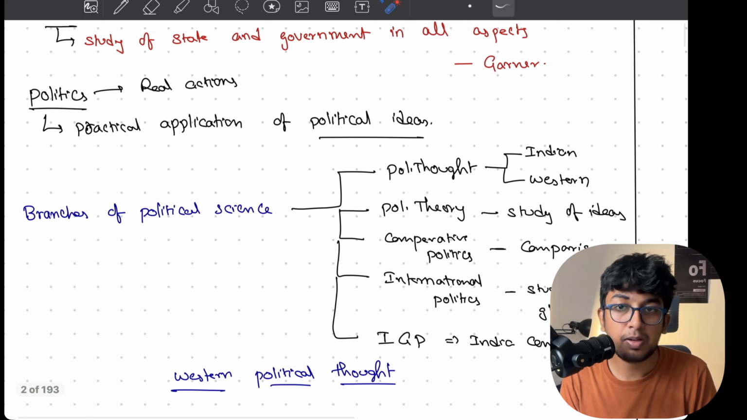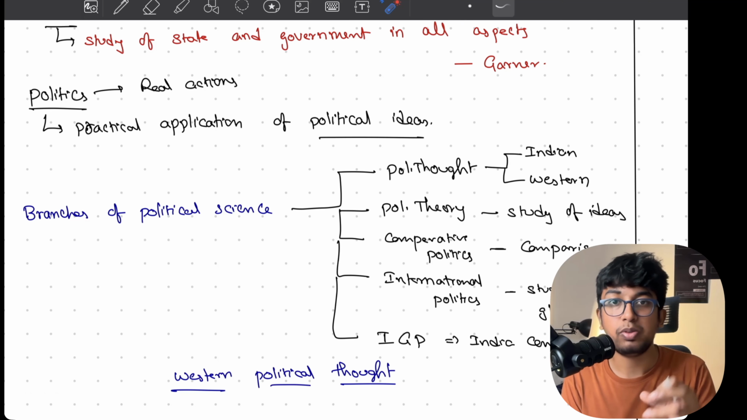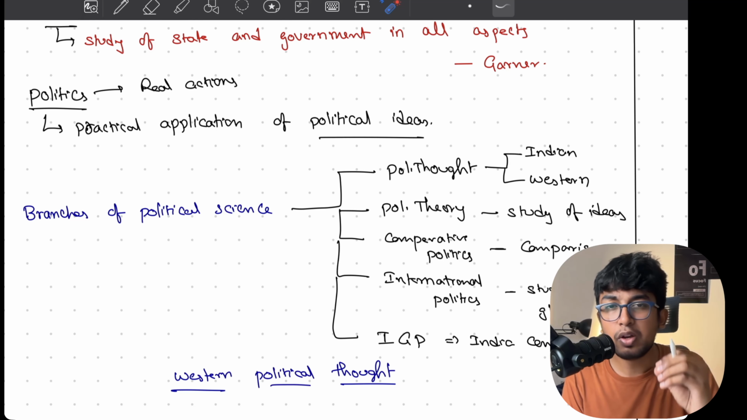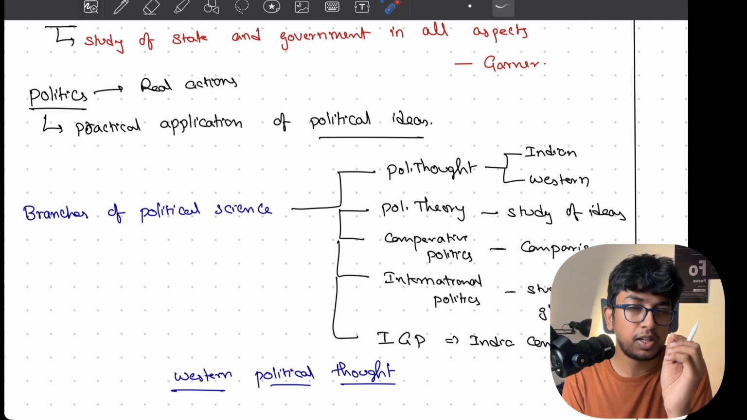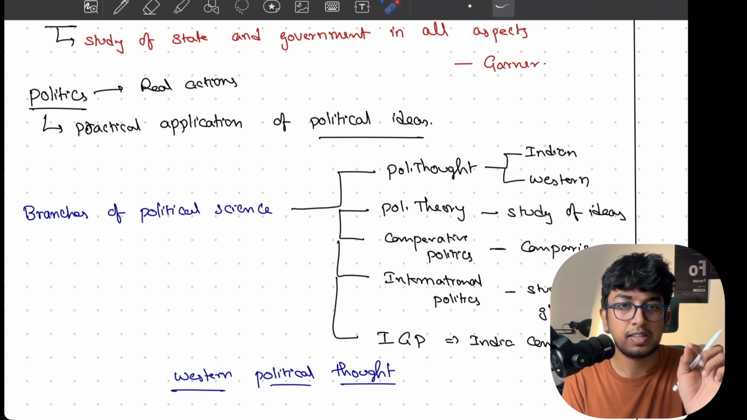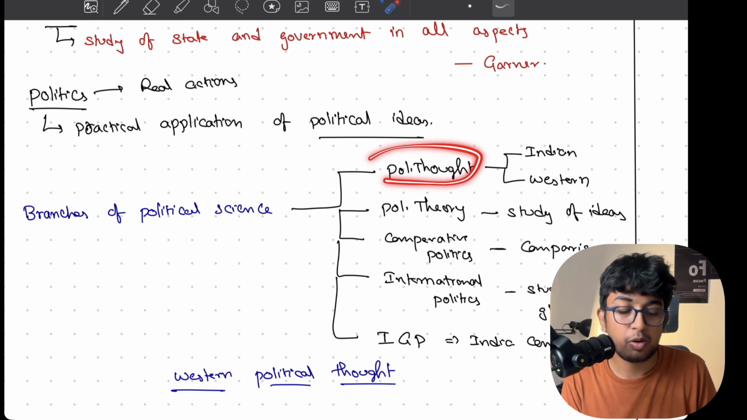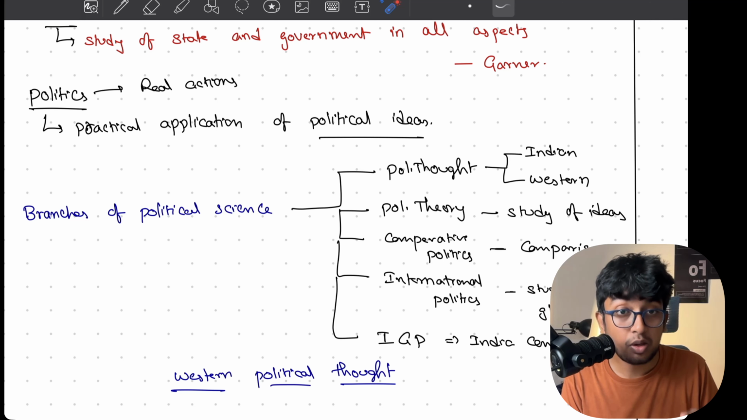Then we will see multiple branches of political science as per what UPSC wants us to study. It is not like you are going to study everything in the world regarding political science. We are going to study only a few topics, a very minute part of political science that is written in history. So I want to simplify. First, we will study political thought. Political thought is further divided into Indian political thought and Western political thought.